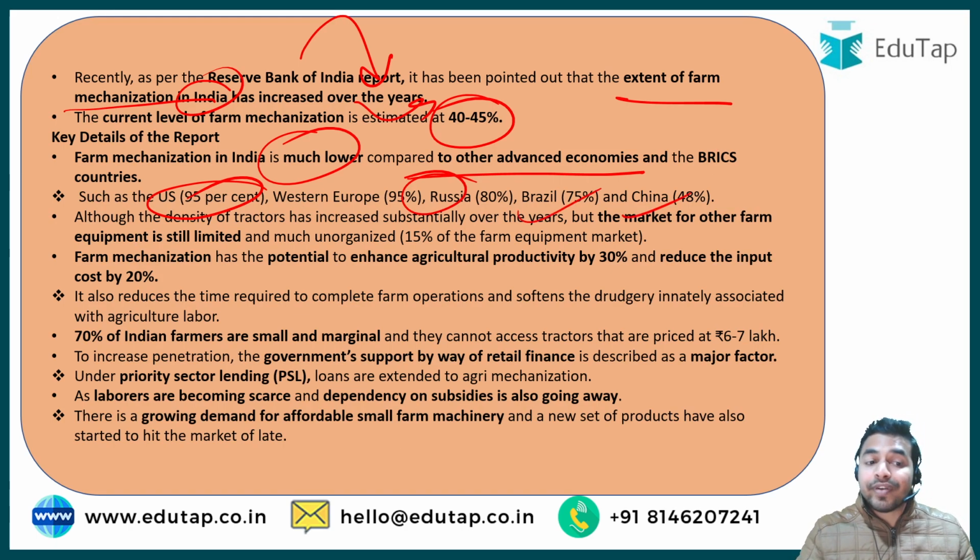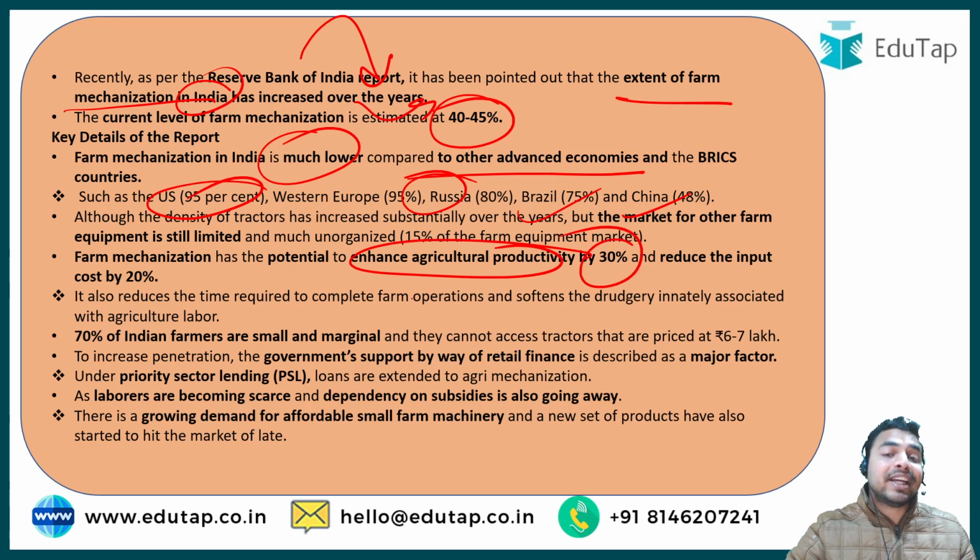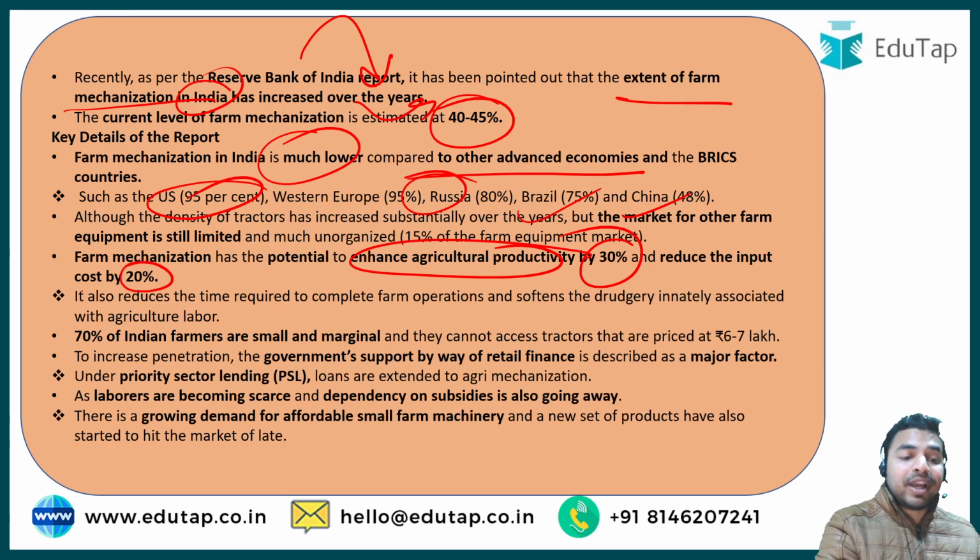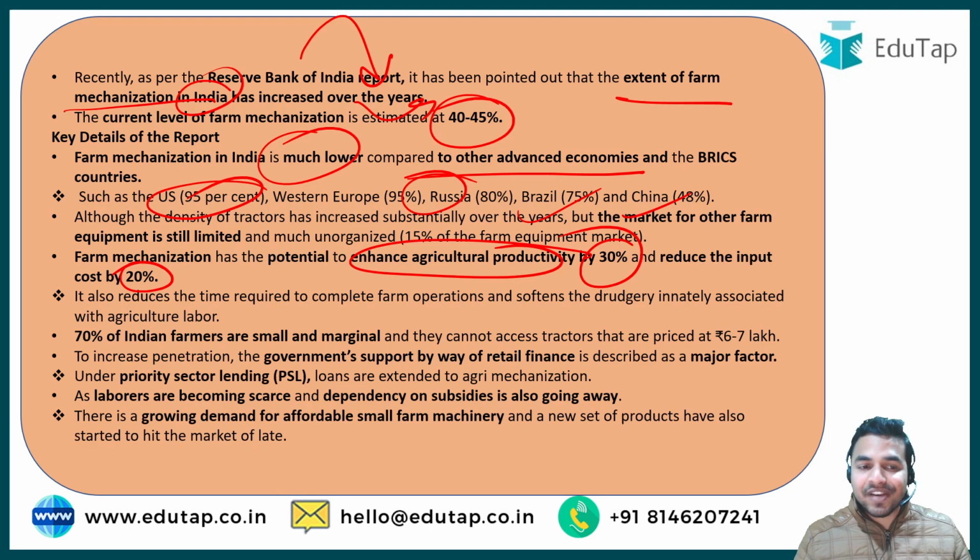This report says that farm mechanization has the potential to enhance agricultural productivity by 30%, and that is why we are analyzing the extent of farm mechanization in India, so that we can improve this part. It is also going to reduce the input costs by 20%. That means it is going to be a win-win situation for the Indian farmers.